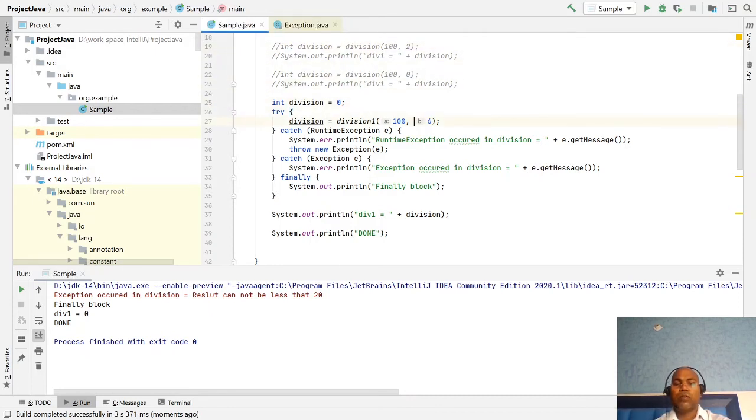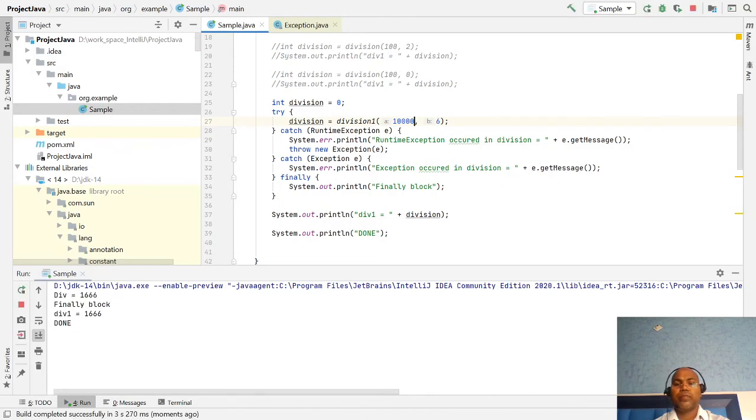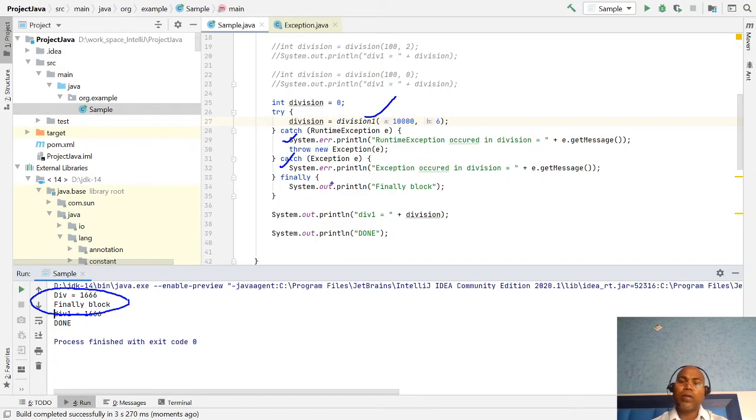Here let's put a greater value. You notice that no exception occurs, yet the finally block is still executed. So if the method throws an exception, the catch handles it, and if the exception is not thrown, the finally block is still executed.